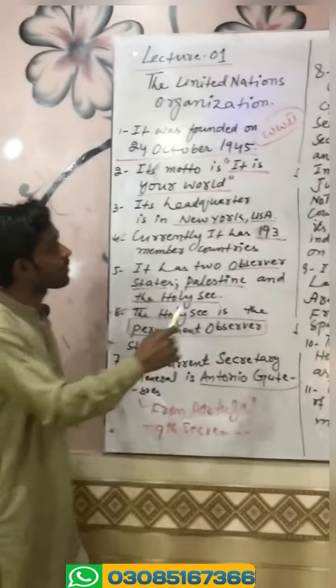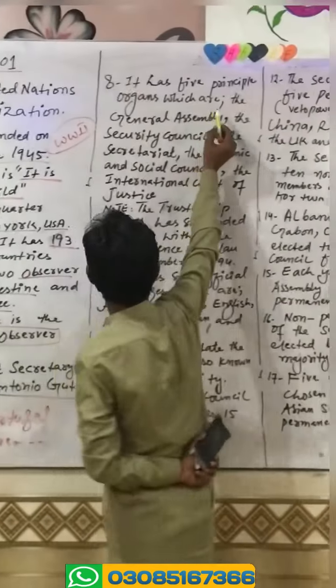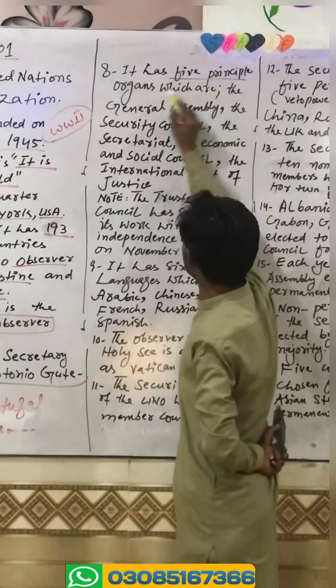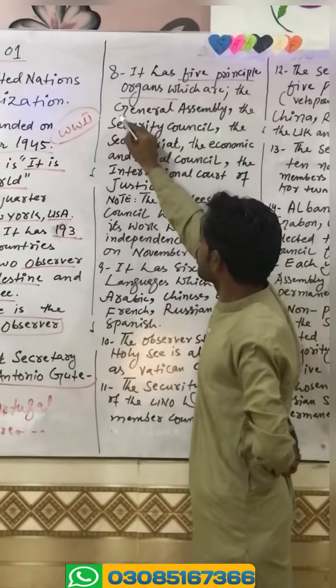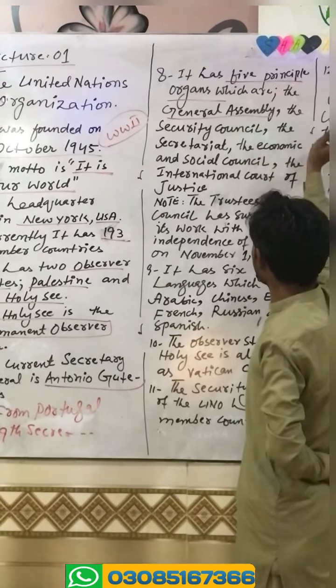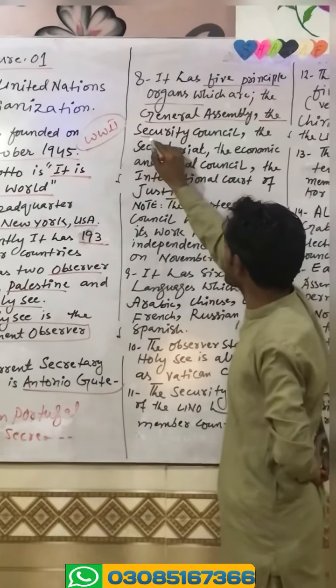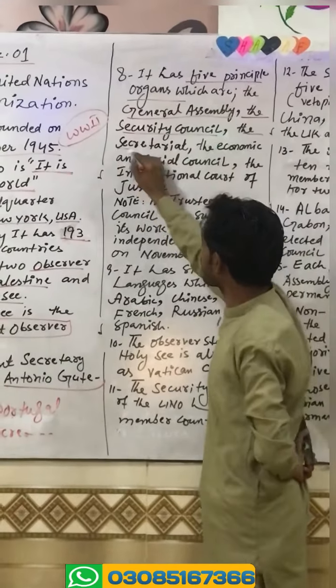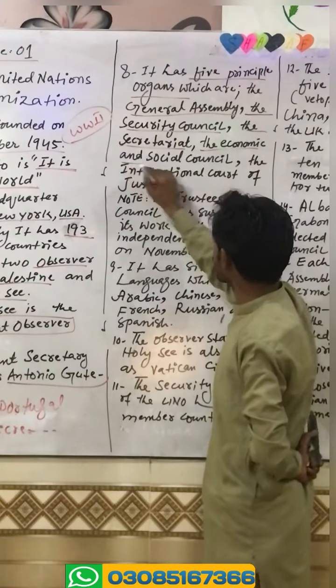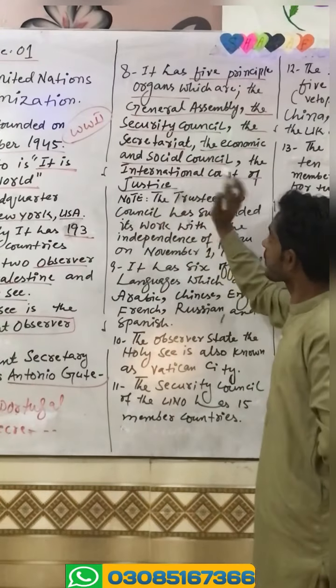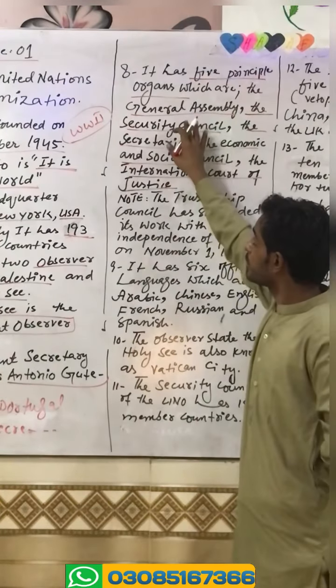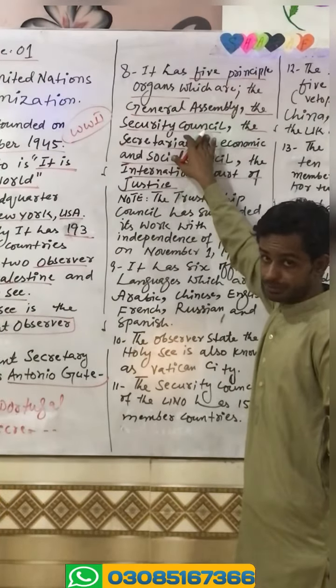It has 5 principal organs, which are the General Assembly, which we will discuss ahead, then the Security Council, the Secretariat, the Economic and Social Council, and the International Court of Justice. This question is not very important for objective type.